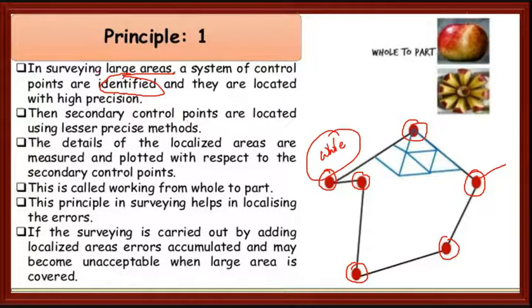The secondary control points are located with a less precise method. If you make any small mistake inside here, no problem, because you are not going outside your boundary. Whatever mistake you make inside your boundary area, we can do with lesser accuracy, not the least accuracy, but lesser accuracy.